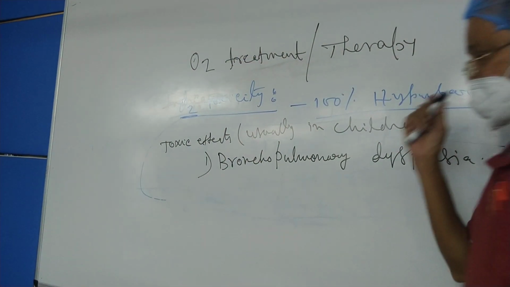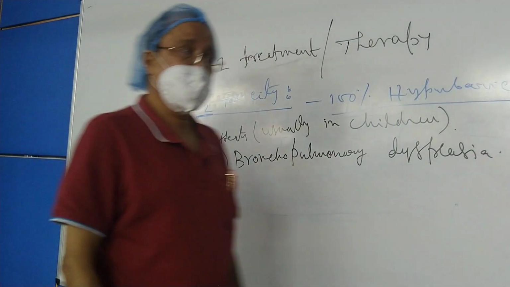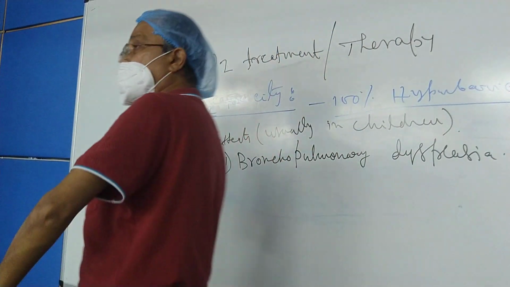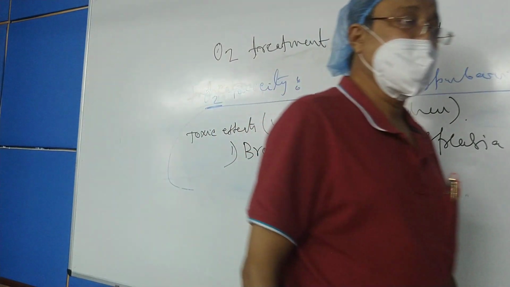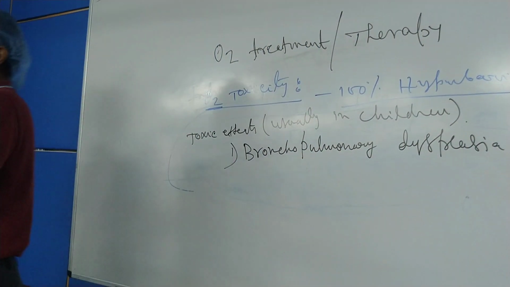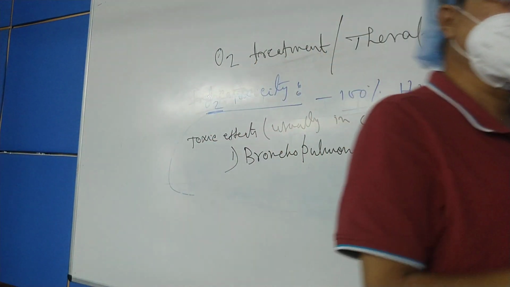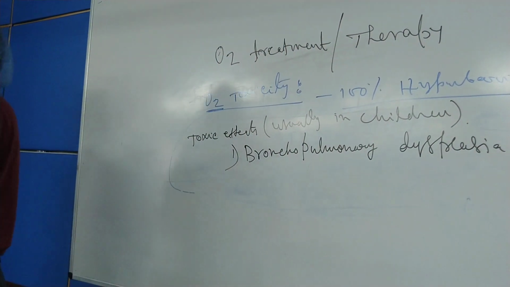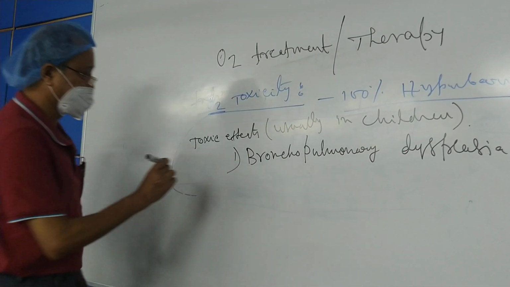If the hyperbaric 100% oxygen is given for more than 8 hours and for a prolonged period, say for example for days together, in this condition, apart from irritation of the airways, this will happen, bronchopulmonary dysplasia. There will be some histological changes of the lung tissues producing opacities and cysts in the lung of the children. So they will hamper the oxygen transfer from the alveoli to the pulmonary capillary blood. So this is one of the important major side effects.